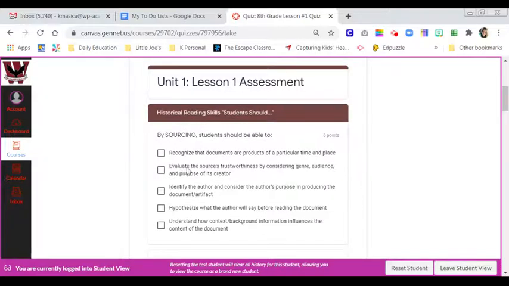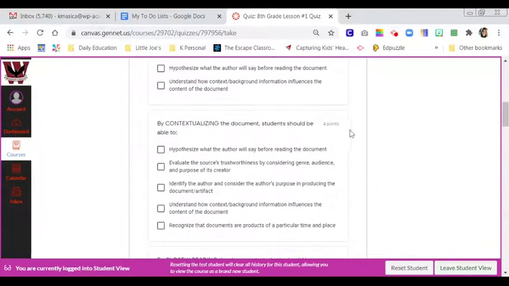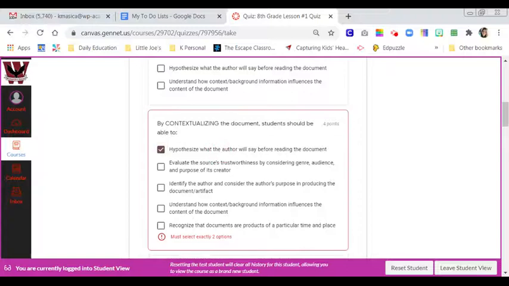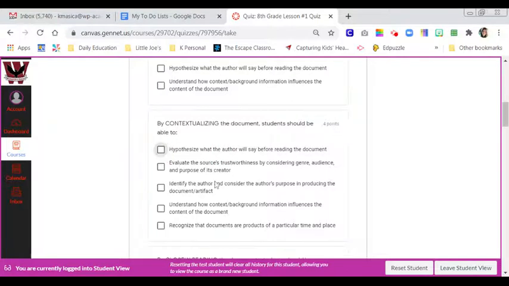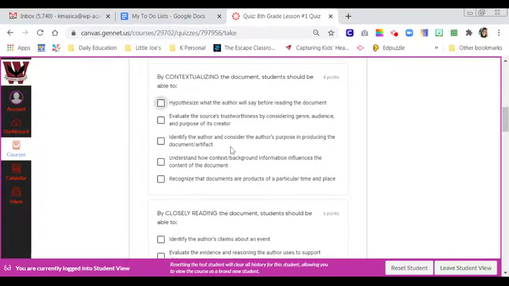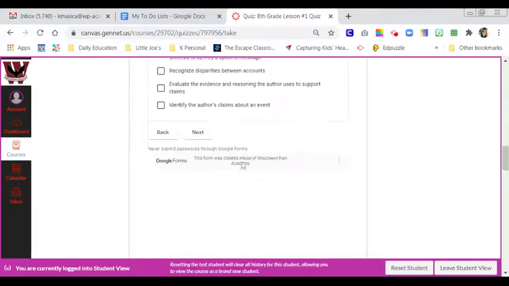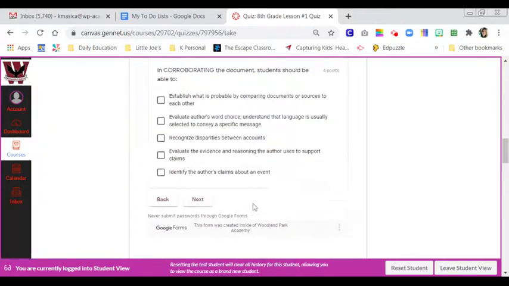Now you'll notice when you click a box, it's going to say must select exactly 3 options. It's worth 6 points, 2 points per box. If you go to this one, 4 points, so that means 2 boxes. So it's not going to let you move on until you have the appropriate number of boxes. So this should hopefully help with some people under-selecting and over-selecting.